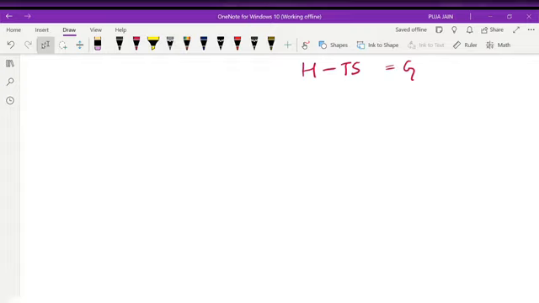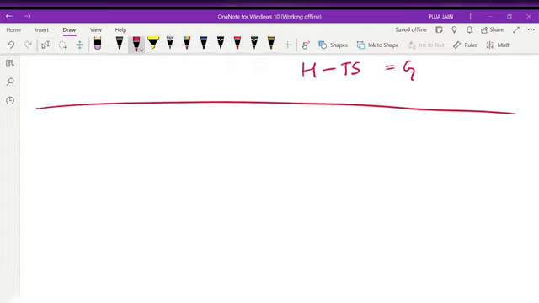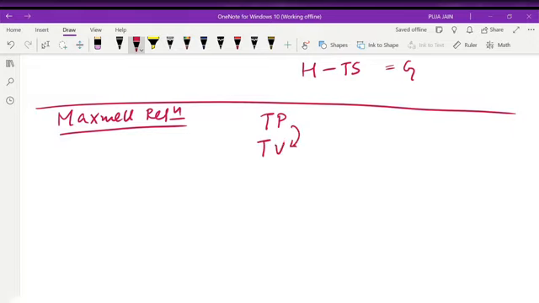Okay, now Maxwell relations. You see this, how to remember. See our Maxwell relation. You just remember the starting thing, that is TP. Then our first thing will be same T, P and its conjugate pair, that is V. Now since here I am getting T, I will get here S, that is its conjugate pair. Again I will start with P and I will end with V. Just remember the first thing T, P. First two will be same, last two will be same.